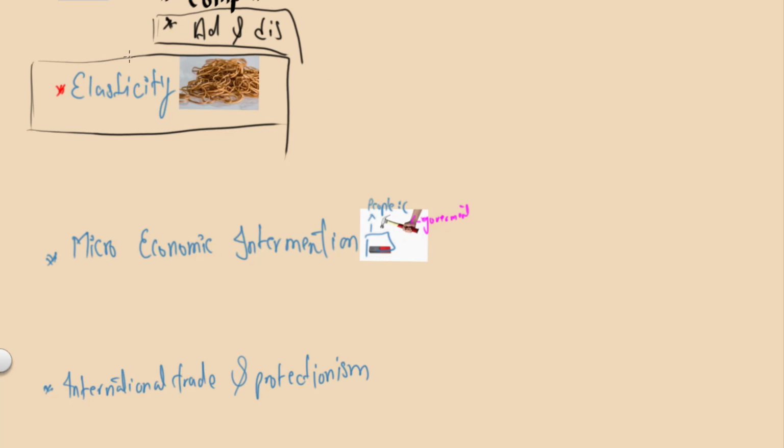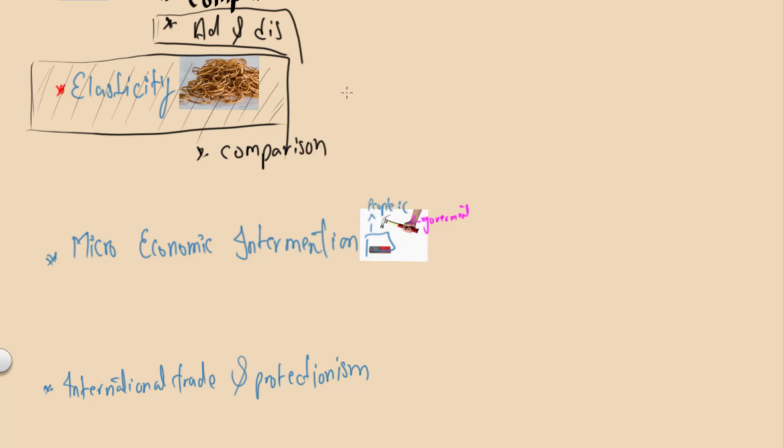Elasticity is a topic you need to keep in mind for paper 1. But for paper 2, know the formulas, but don't really get into elasticities, because you don't really get questions related to that specifically. But sometimes you do get questions, and the type of question you get about them is usually comparison. They'll give you 2 examples.